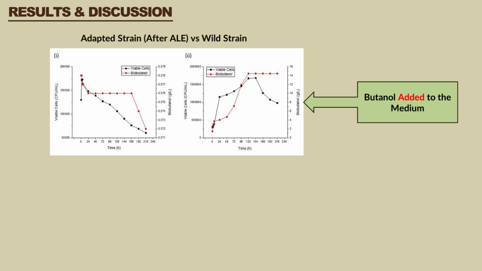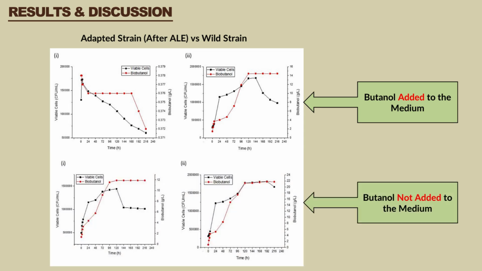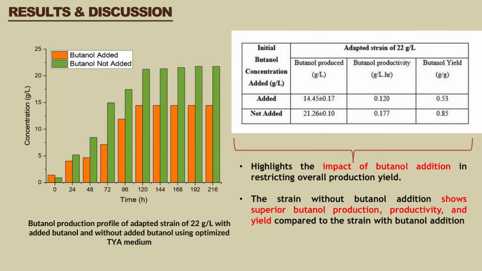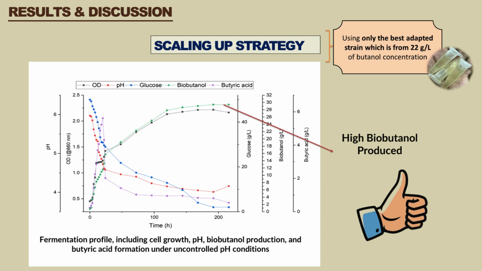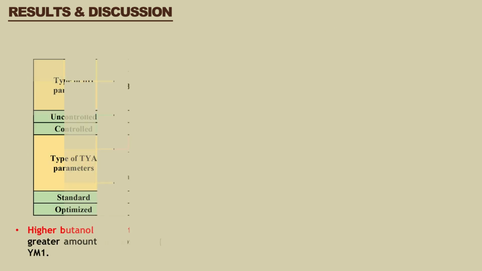Here we can see that even when butanol was added to the medium, the adapted strain can produce high butanol without impacting the viable cells. In this case, butanol was not added to the medium, and the butanol produced was significant for a lab-scale result, up to 21.26 g per liter. Besides, in a close comparison between butanol added and not added, the strain without butanol addition shows superior butanol production, productivity, and yield compared to the strain with butanol addition. On the other hand, the scaling up strategy revealed a high amount of butanol produced that further highlights its feasibility for industrial application for biobutanol production.